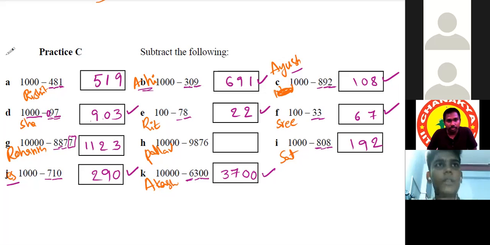Now only Pallav is remaining. Somebody left out. Pallav is there. Pallav left out, I think. So we'll go with Likita. Likita, explain H.